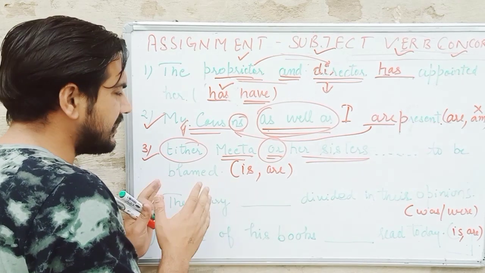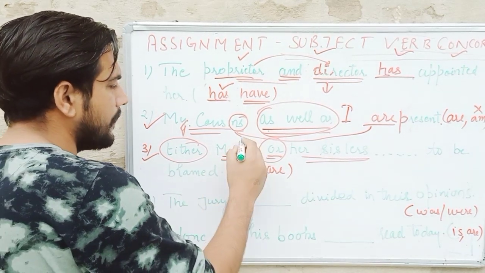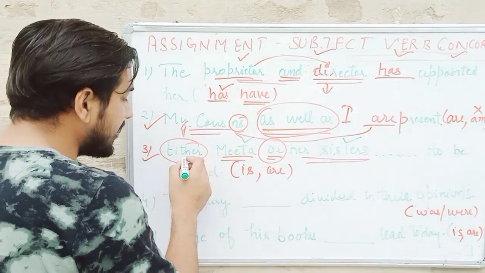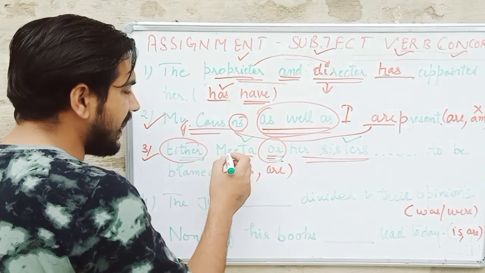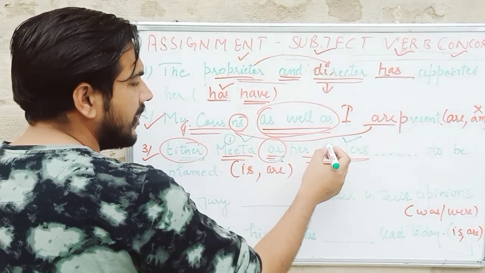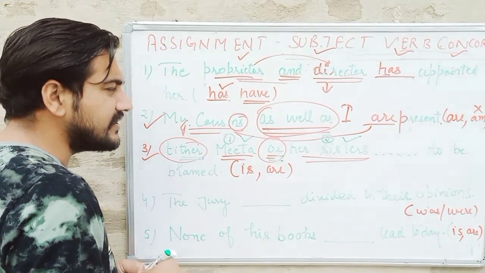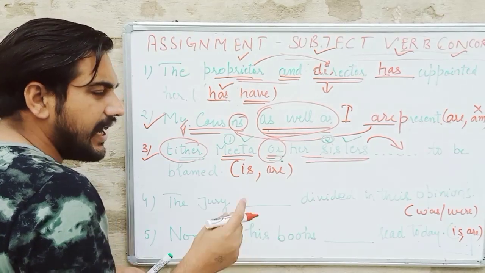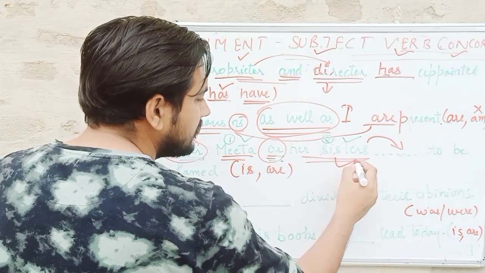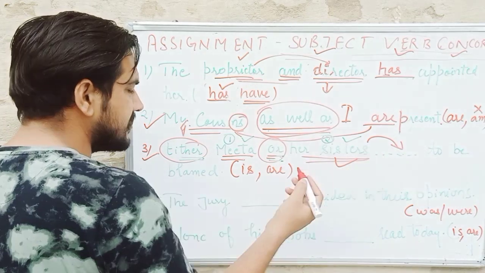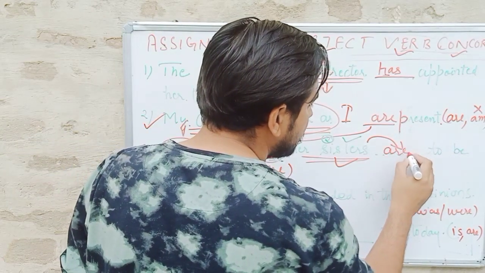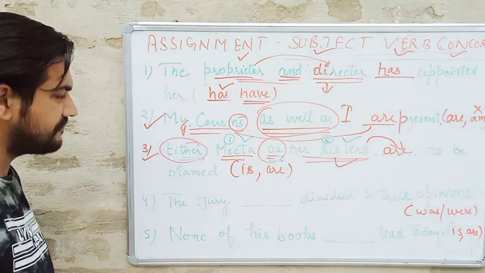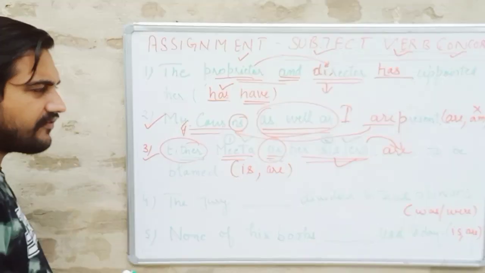When "either" and "or" come in combination, "Meeta" and "her sisters", we have to watch carefully. If one subject is singular and the other subject is plural, and the plural one is coming near the verb, then the verb would be applied according to the nearest subject. "Her sisters are" will be the answer, "are to be blamed". This is the reply for the third question.